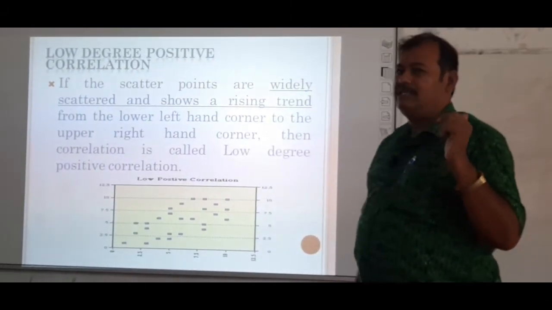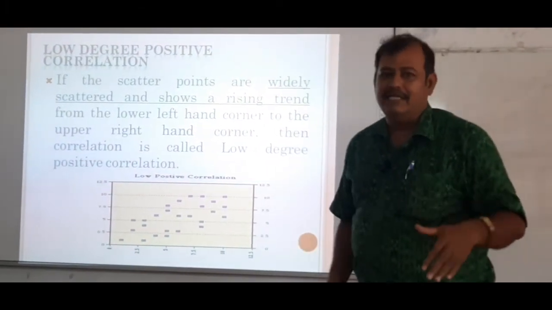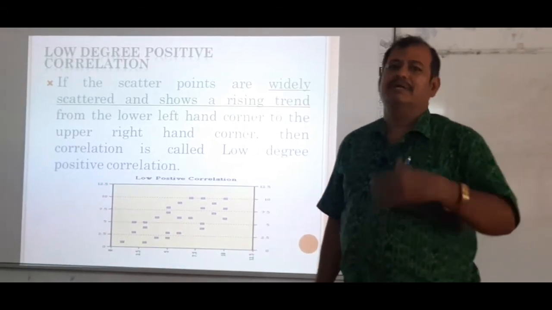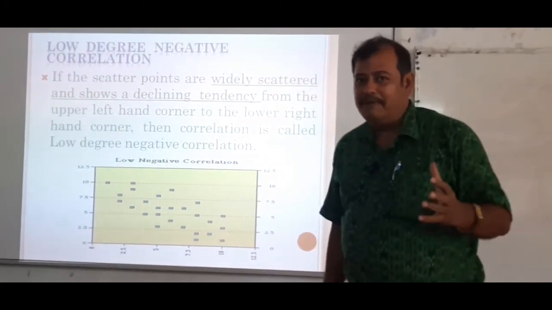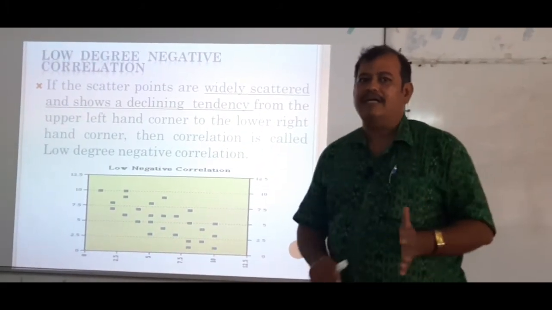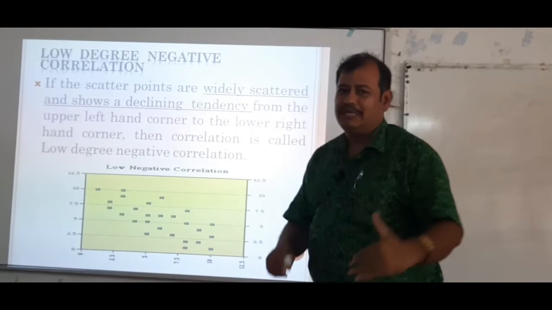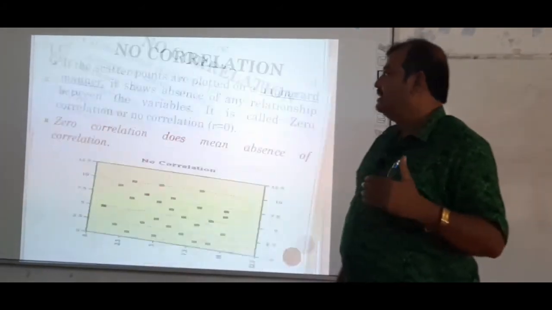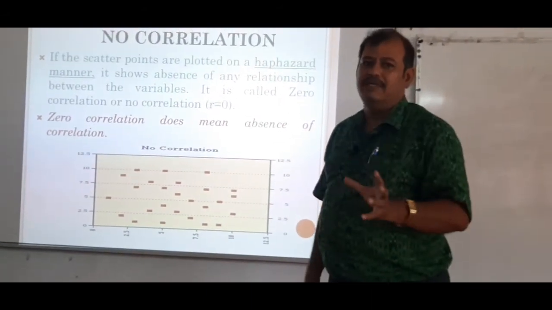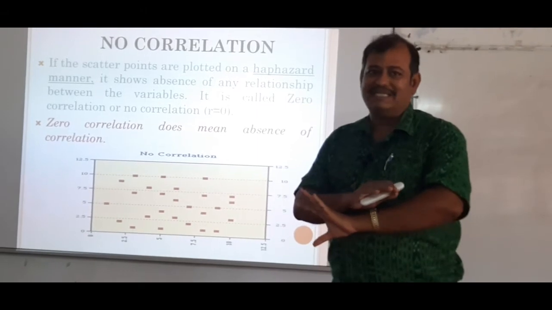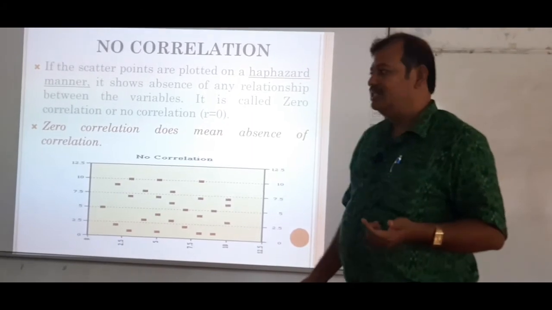Then low degree positive correlation is when all the scattered points fall in a wider range and rise from the left hand lower corner to the right hand upper corner. Low degree negative correlation is when the scattered points are found in a wide band and fall from the left hand upper corner to the right hand lower corner. Then it is called no correlation if we cannot find any relationship between the two variables and the points are scattered or haphazard, and the value is 0.